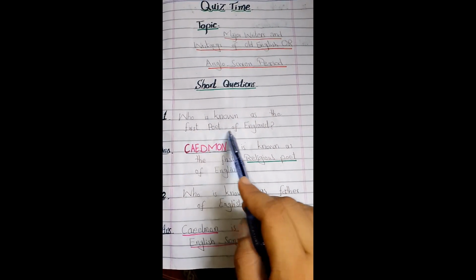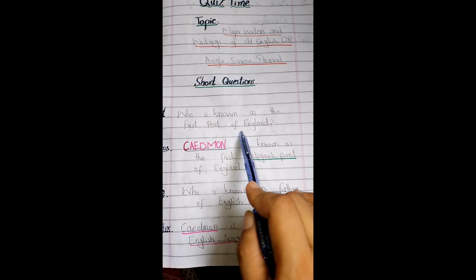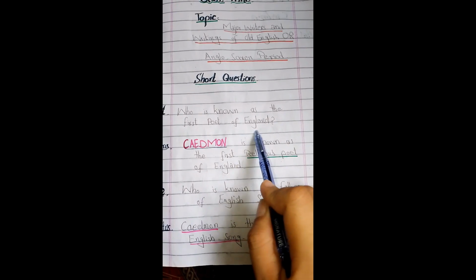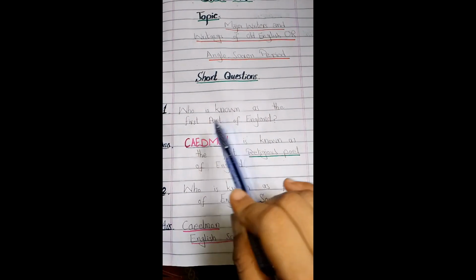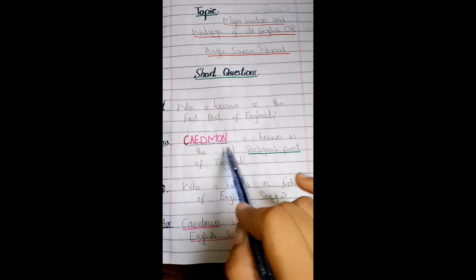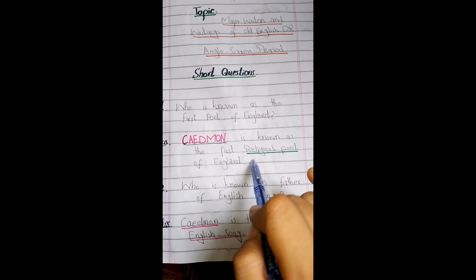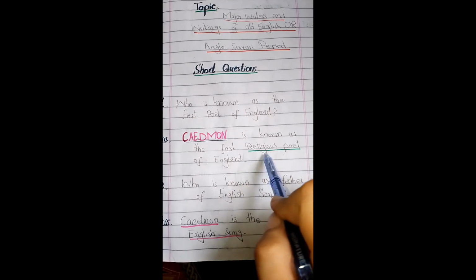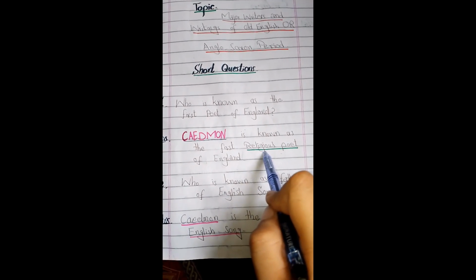First question is, who is known as the first poet of England in the history of English literature? Caedmon. Caedmon is known as the first religious poet of England.